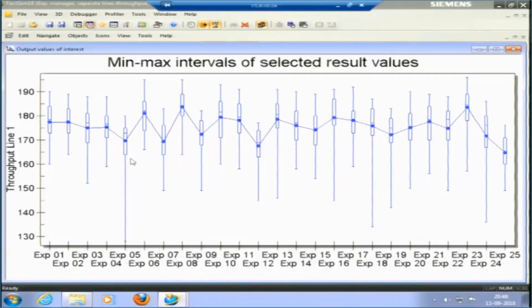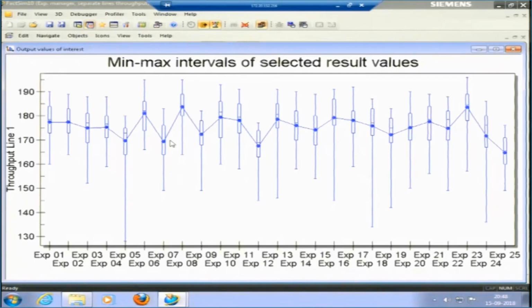For instance, in experiment number 5 you can see the whisker falling down. It all depends upon the random numbers. The times were kept constant, but the seeds were all different. Depending upon the different seeds for these different experiments, the observations were also very different, and these different box plots are obtained. So we can infer that the variability is lesser here.